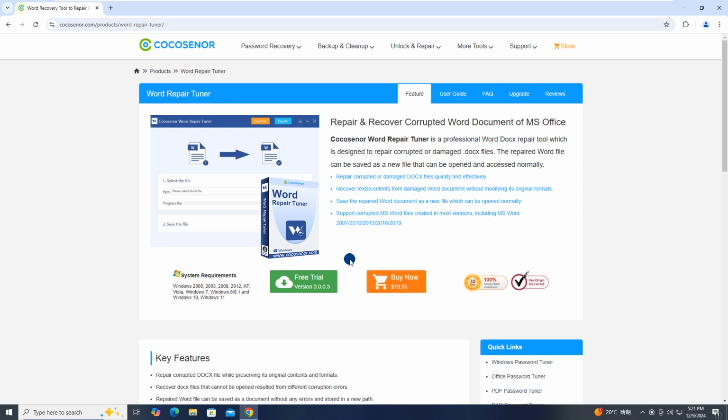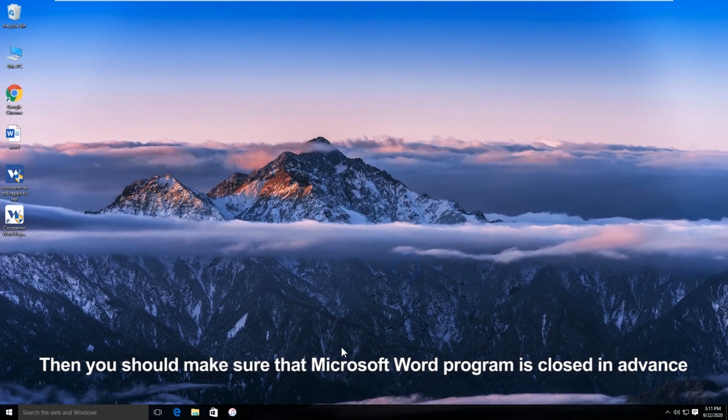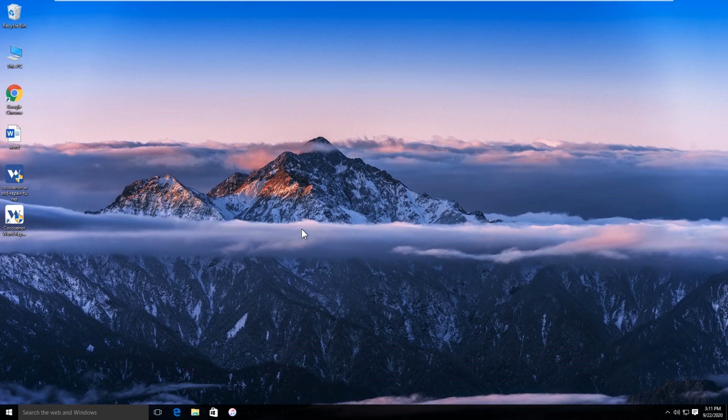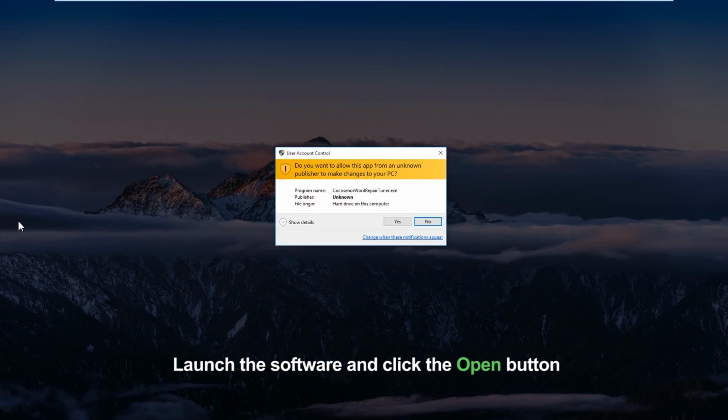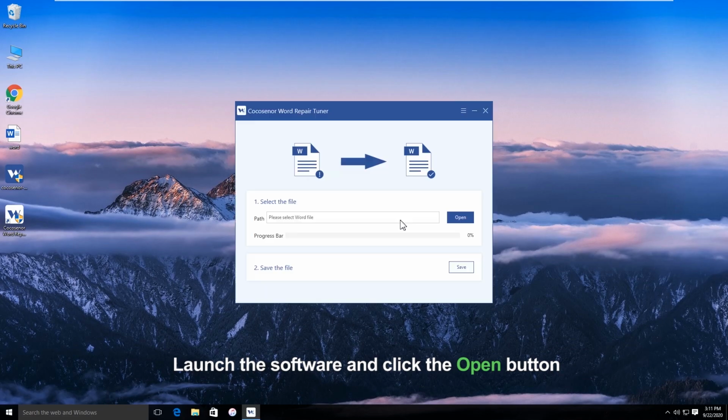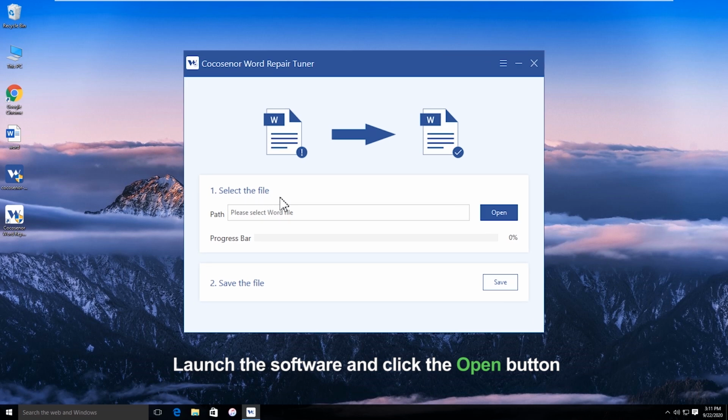You can download and install it from Cocosenor.com. Before we go ahead, make sure the Microsoft Word document is closed. Now open the software and click the Open button to add the corrupted DOCX file to repair.